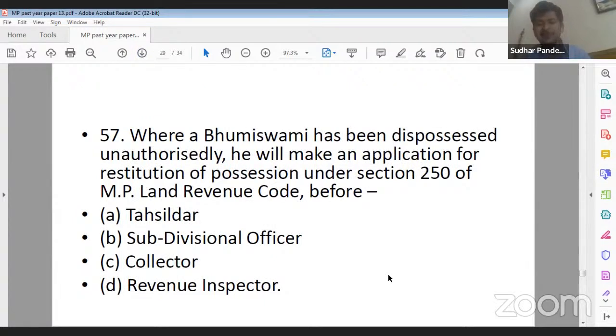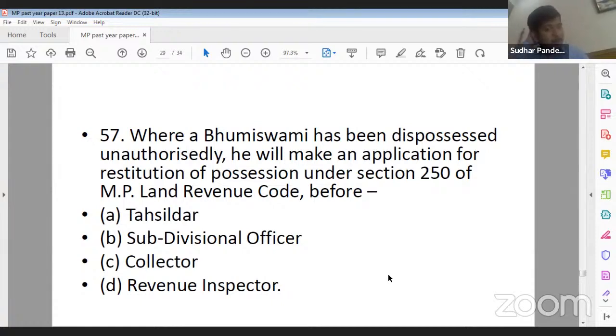Question number 57. Where a Bhumi Swami has been dispossessed unauthorizedly, he will make an application for restitution of possession under section 250 of MP LRC before. Option A, tehsildar. Option B, SDO. Yes, Hardik Vyas, for 56, D is the correct answer.